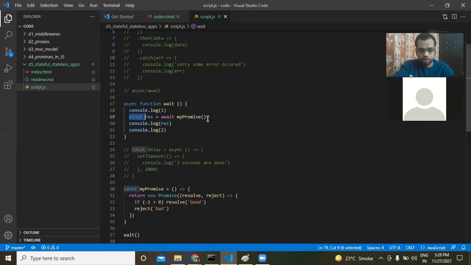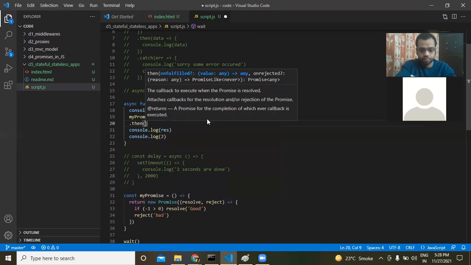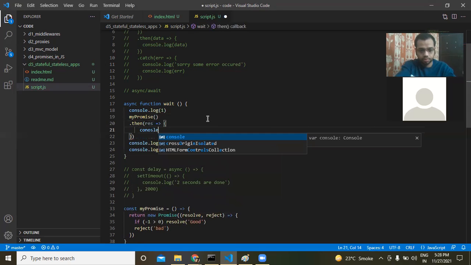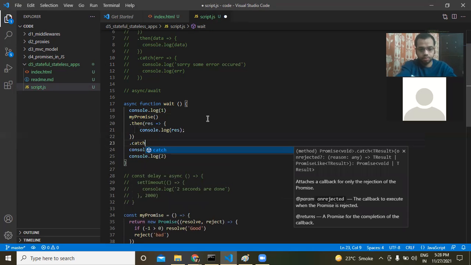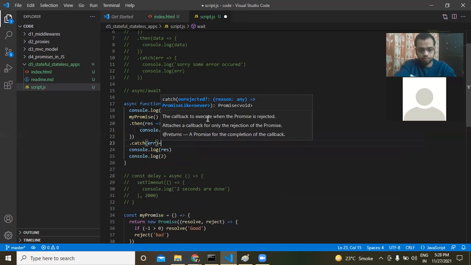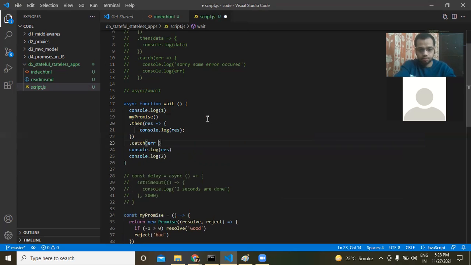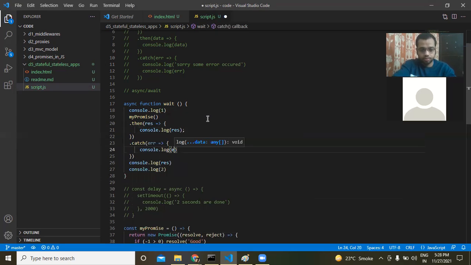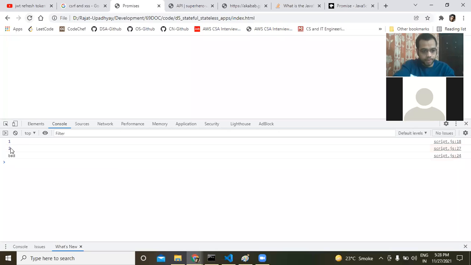Let me just put a dot catch syntax over here. Bad. Okay, so what is happening?